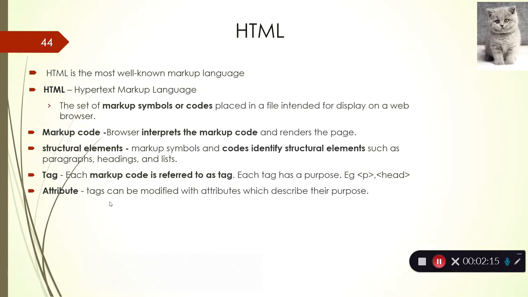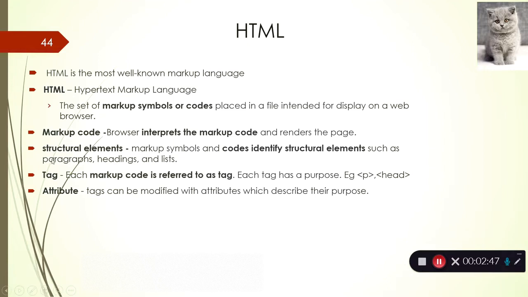HTML is actually a set of symbols and code, which is called markup code. Markup code is a set of symbols that a browser can understand and interpret into a meaningful, human understandable document. It will interpret the markup code and render it as a document which we can understand.